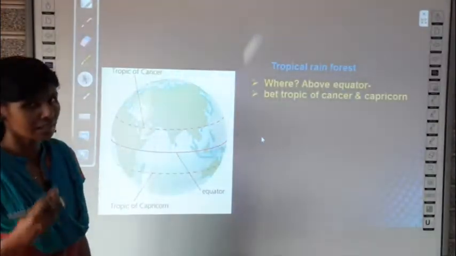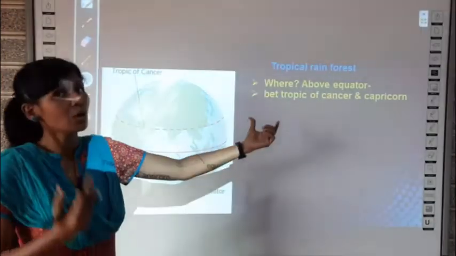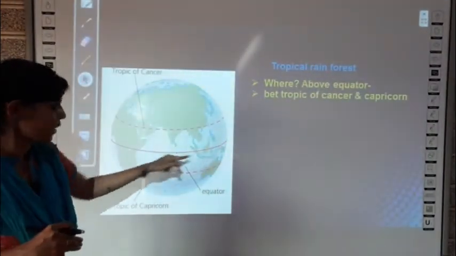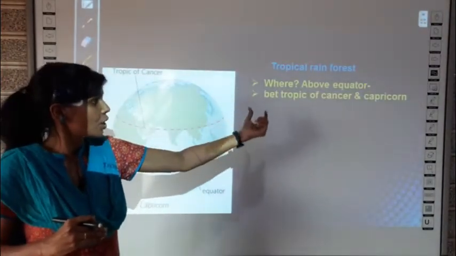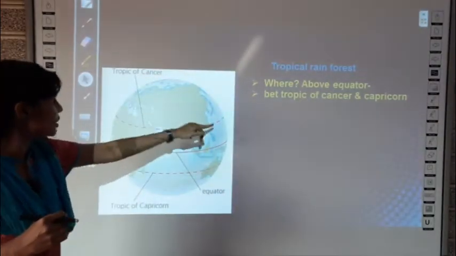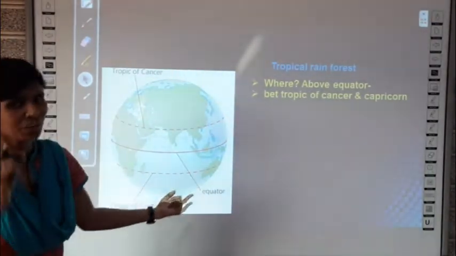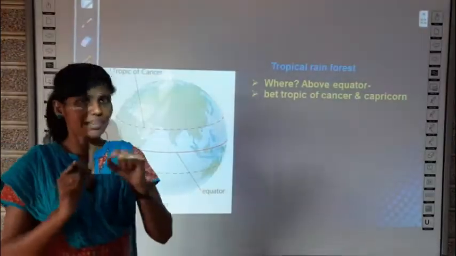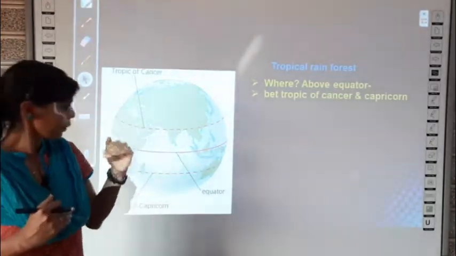What type of forests do they have, or where can they be found? These types of forests are found around the equator. In geography you must have studied, right? This is the equator on the globe, and they lie between the Tropic of Cancer and Tropic of Capricorn. Above the equator you have this dotted line which is the Tropic of Cancer, and below the equator you have one more imaginary line. All of these are imaginary lines. Nobody has really drawn lines on the globe, right? It is an imaginary line just to categorize the portions of the globe.